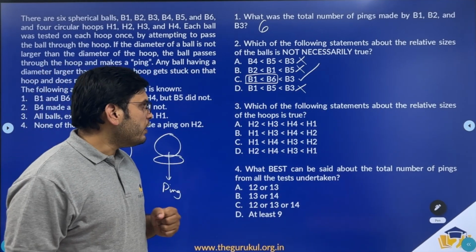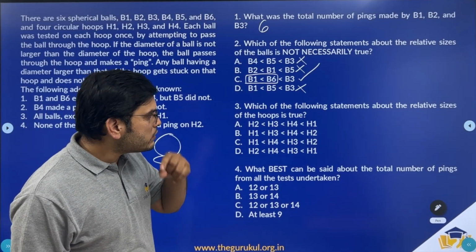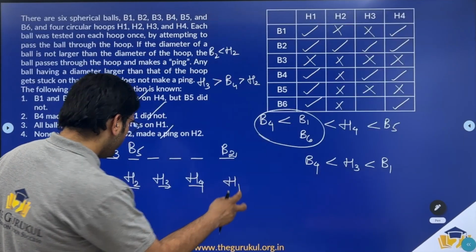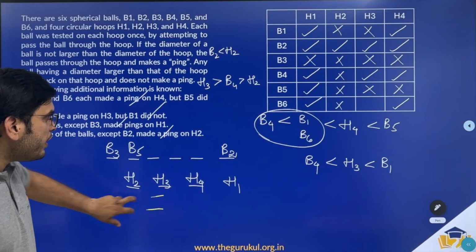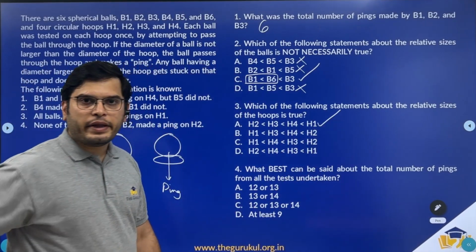Now coming to question 3. Which of the following statements about the relative sizes of the hoops is true? The largest of all is H1. Then we have H4, H3 and H2. H1, H4, H3 and H2. So it has to be option A.